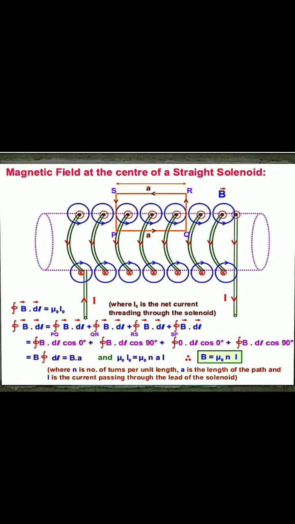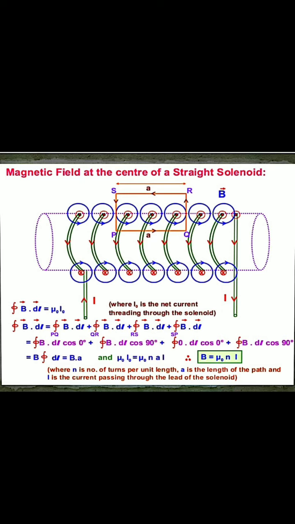Let's see this. This is a sectional view of a long solenoid.